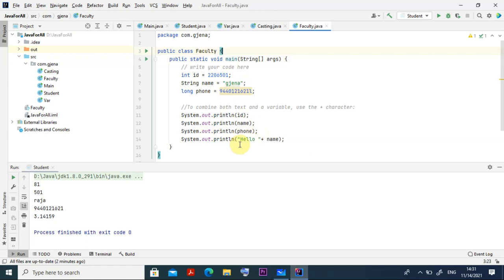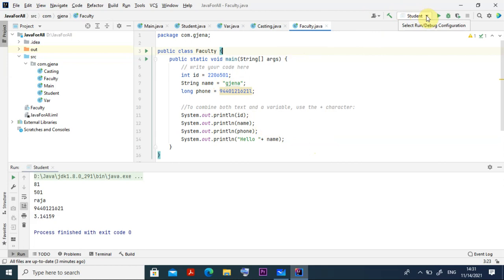Suppose I want to use my name that is already there and go for concatenation. For concatenation we use the plus character here. System.out.println, and under double quotations "hello " with a space, that is what is in the double quotation, it will come by default, plus name. What is name? I have provided name is equal to Jijana. Then what is the output? The output should come: hello space Jijana. So this is the Faculty class.